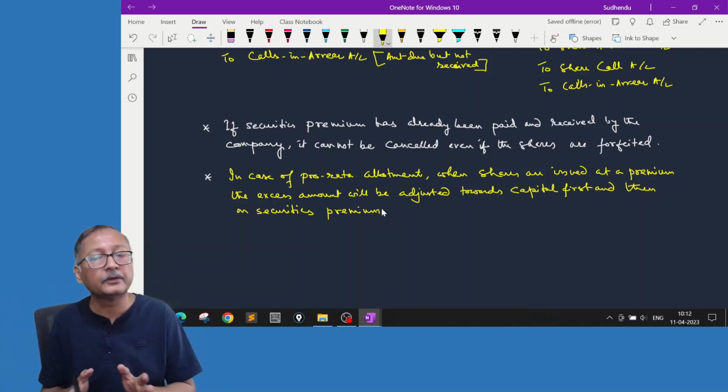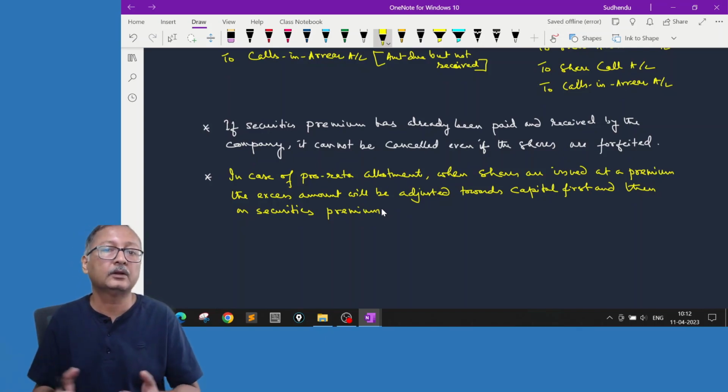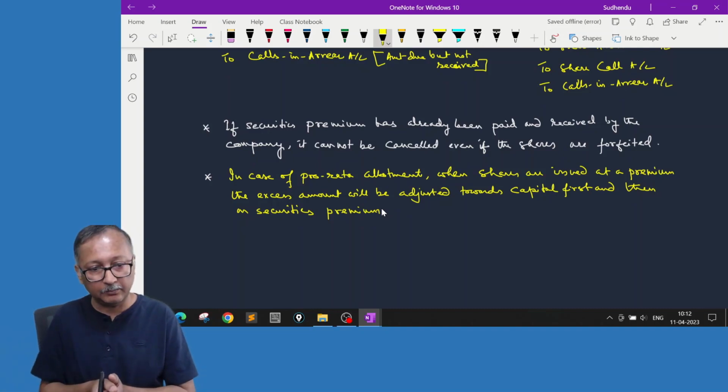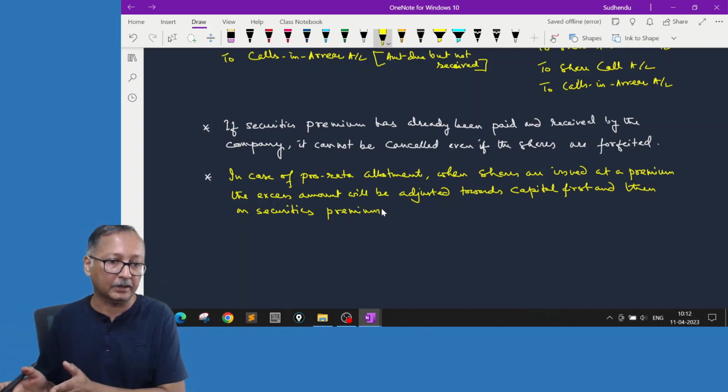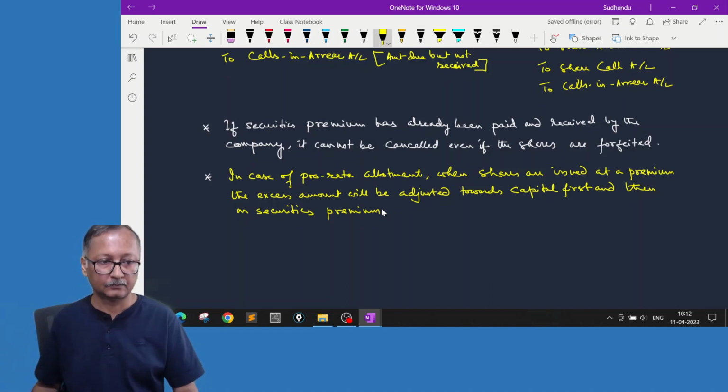Now why this condition? See, when the money received, to that extent you are not allotting, the certain amount has come. If say in the application itself securities premium also called, that money also will be surplus. But that money, because it is on account of premium, the company cannot put into the premium account. First they have to adjust the capital, then the premium. Now that we understood the shares forfeiture account, next we will understand reissue of forfeited shares. Thank you.